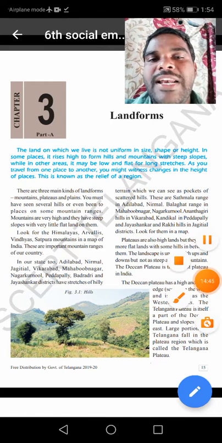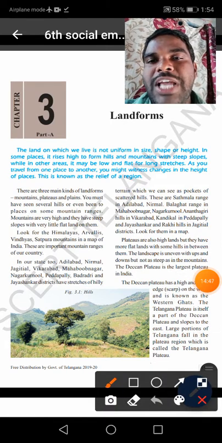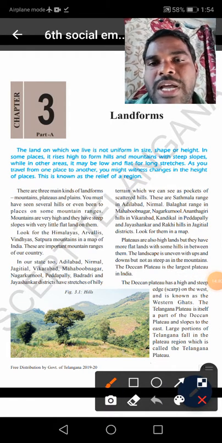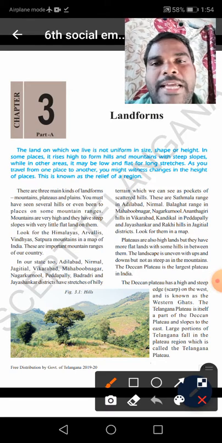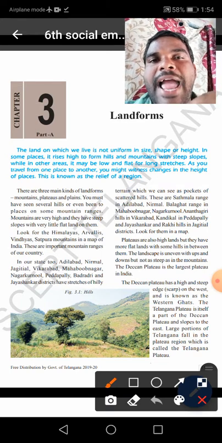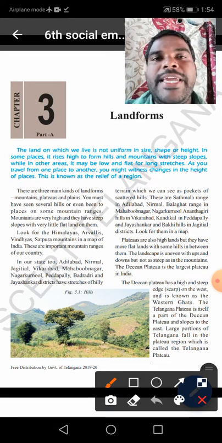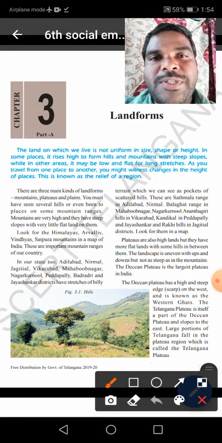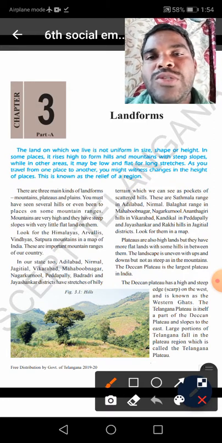Now you have learned what plains, plateaus and mountains are. Once again I repeat: mountains, plateaus and plains. What are mountains? Mountains rise above the surrounding areas. They have steep slopes.